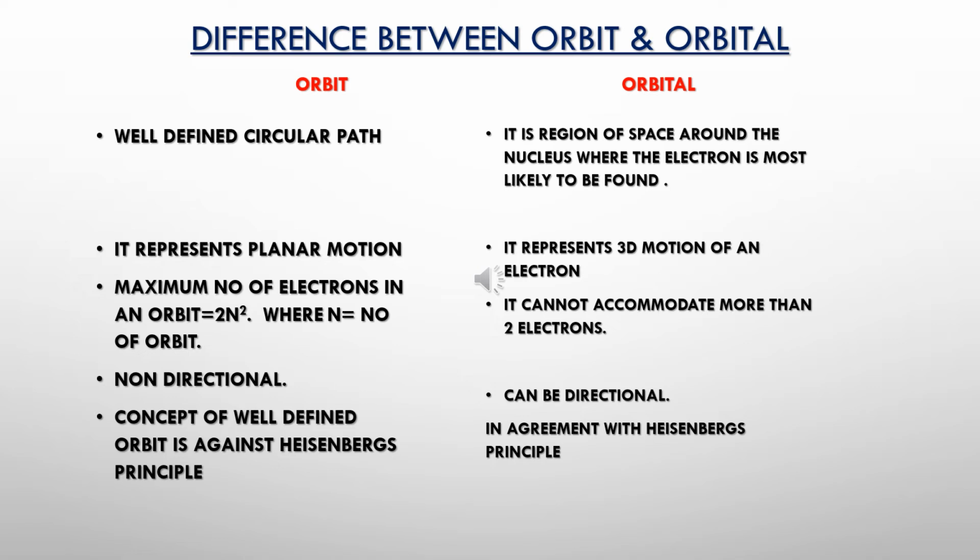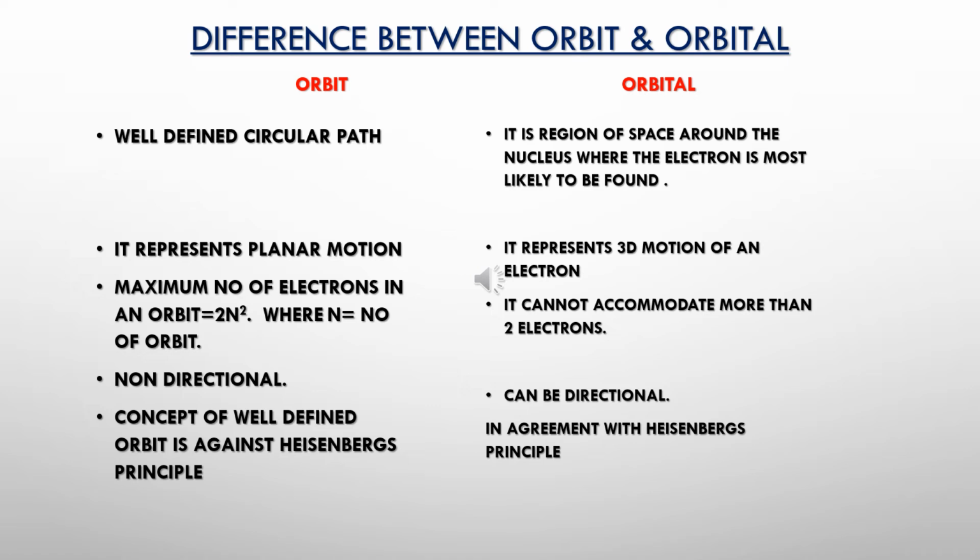Now that we have come up with the concept of orbital, you may have one confusion in your mind: earlier we studied about orbit, and now what is orbital? Orbit is something which goes against Heisenberg's uncertainty principle, because an orbit is a circular path traced around the nucleus by an electron.